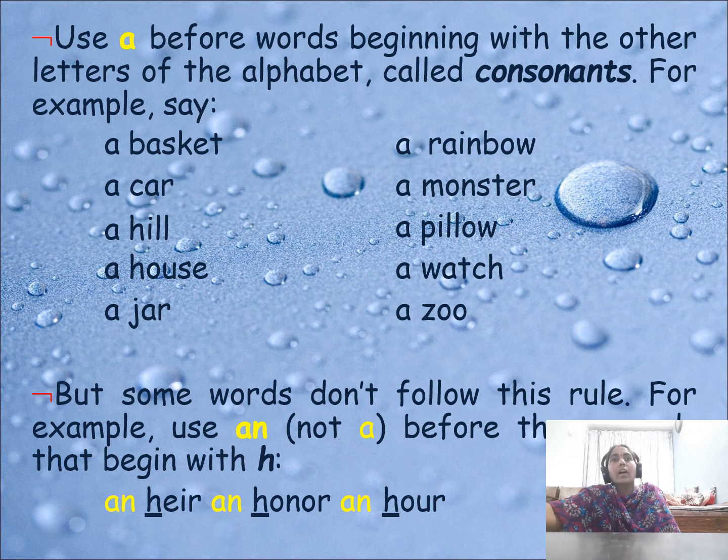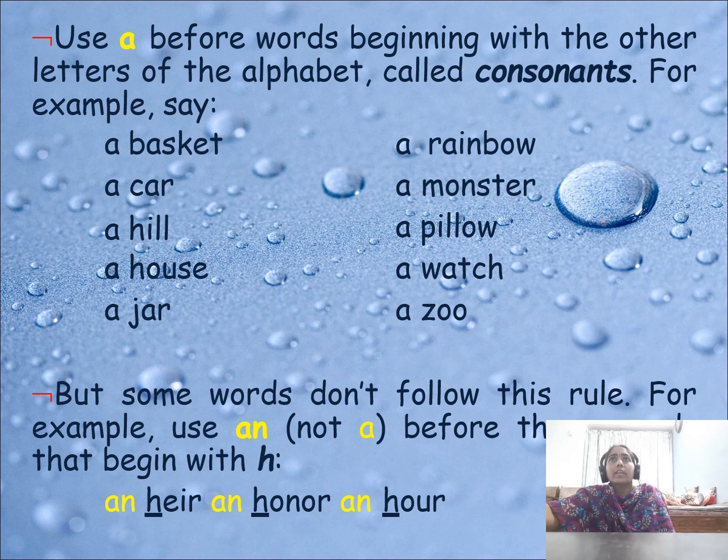Heir means successor: you are the heir of your father. And honor: it is not pronounced with h, it is an honor. So my intention here is that singular, countable nouns have the indefinite articles a or an.